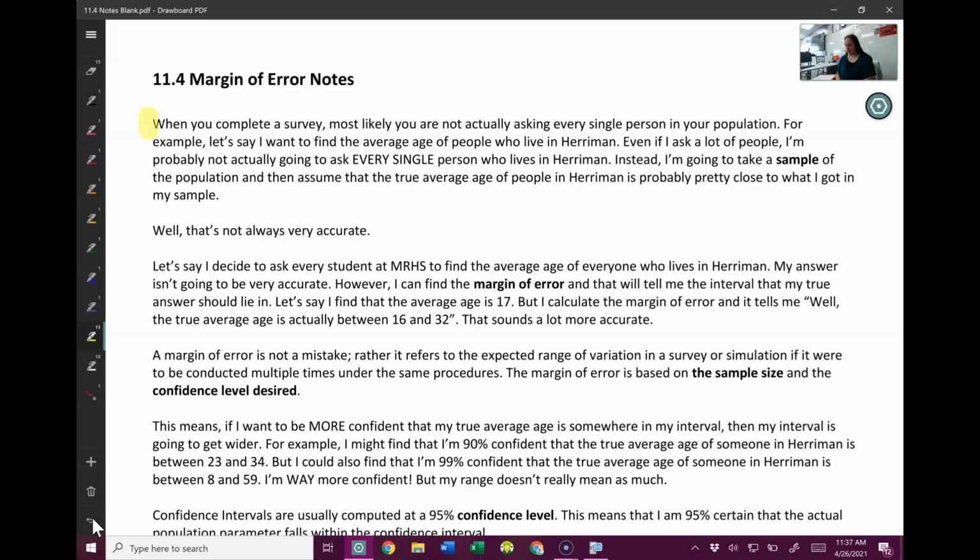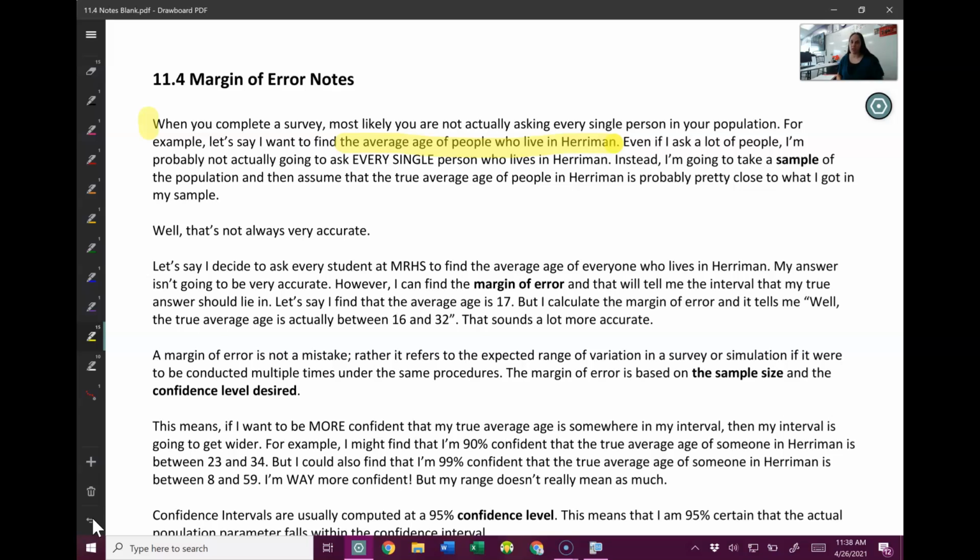So let's go through a situation. Let's say I want to find the average age of people who live in Harriman. I'm probably not going to be able to ask every single person who lives in Harriman how old they are.